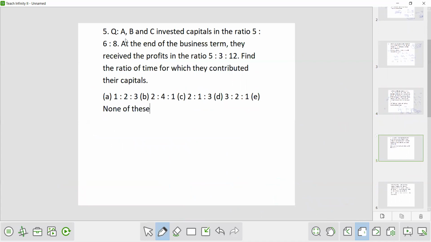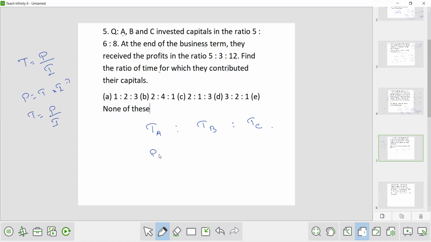Now the next question. A, B and C invested capital in the ratio 5:6:8. At the end of the business term, they received the profit in the ratio 5:3:12. Find the ratio of the time for which they contributed their capital. So here you have to find the ratio of TA:TB:TC. Now what is T? T is equal to P upon I, because I have told you profit is equal to time into investment, or capital, whatever you say. So time is equal to profit upon investment.